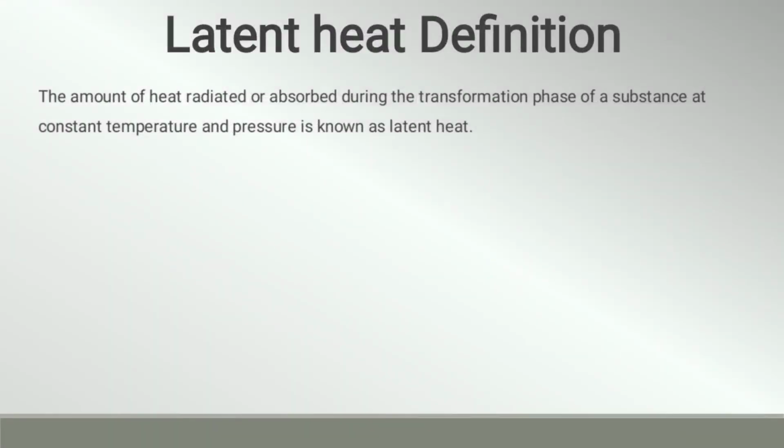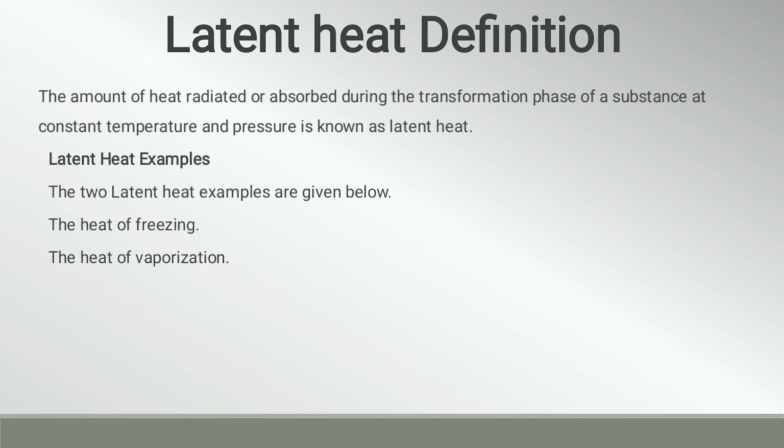Then let's define latent heat. Latent heat can be defined as the amount of heat radiated or absorbed during the phase transformation of a substance at constant temperature and pressure. Latent heat can be first, heat of fusion, and second, heat of vaporization.